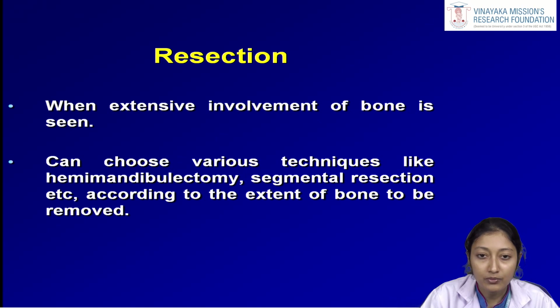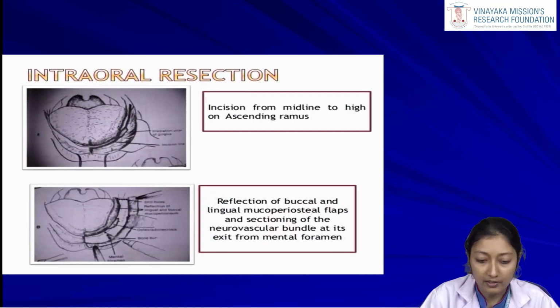Resection means we are removing that part of the bone completely which is affected with jaw osteomyelitis. This can be either a hemimandibulectomy, in which half of the mandible itself is removed, or a segmental resection, in which only one affected segment is removed, along with the inferior border of the mandible. That is the resection case in extensive osteomyelitis. Again we can go for an intraoral procedure or an extraoral procedure for attempting a resection.